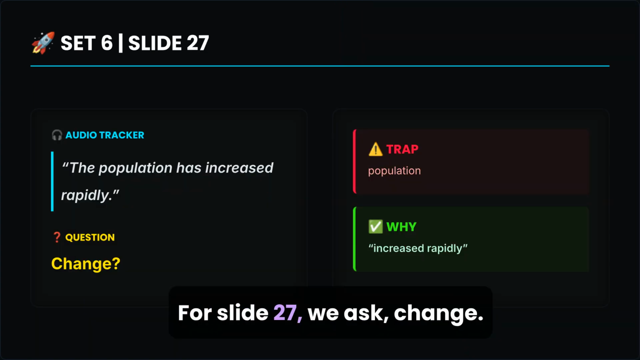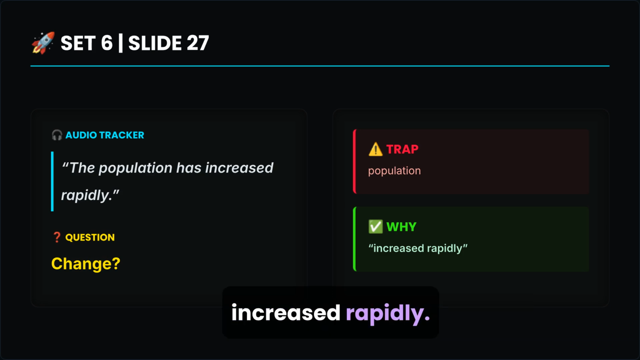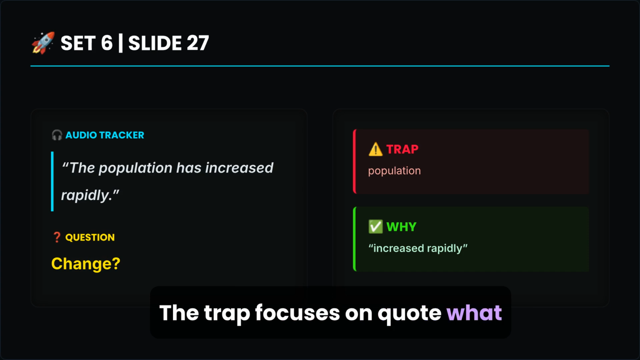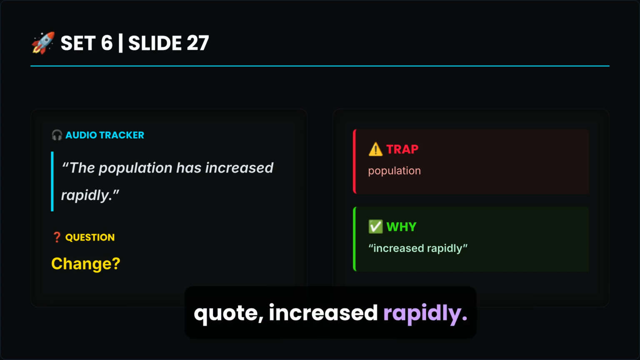For slide 27, we ask, change? The audio says, the population has increased rapidly. The trap focuses on, quote, what population? The key change described is that it, quote, increased rapidly.